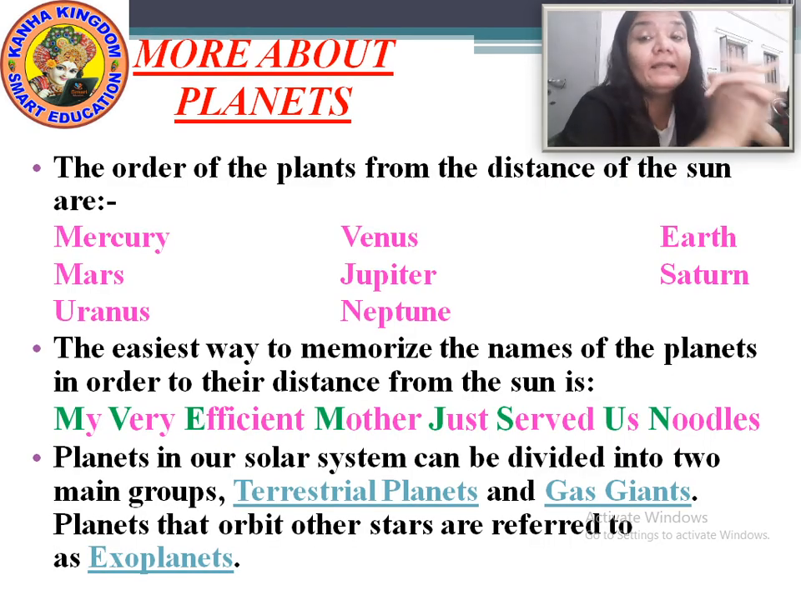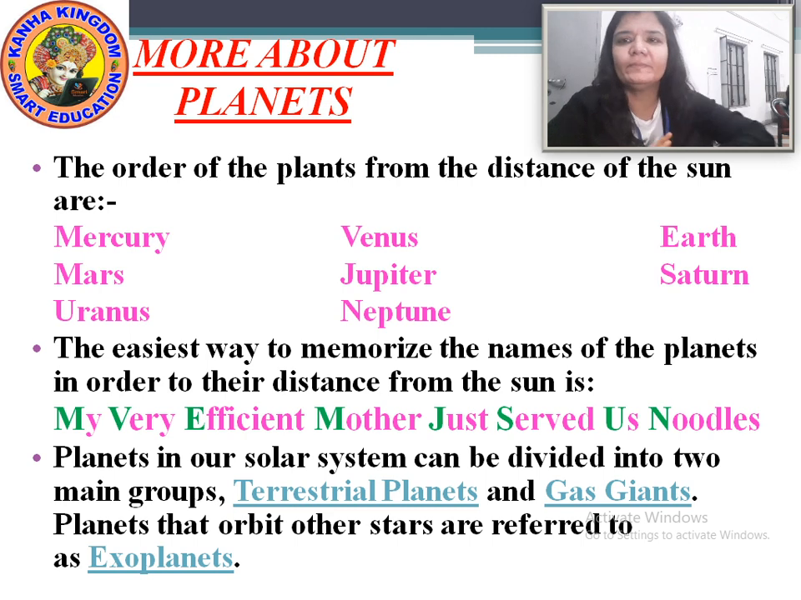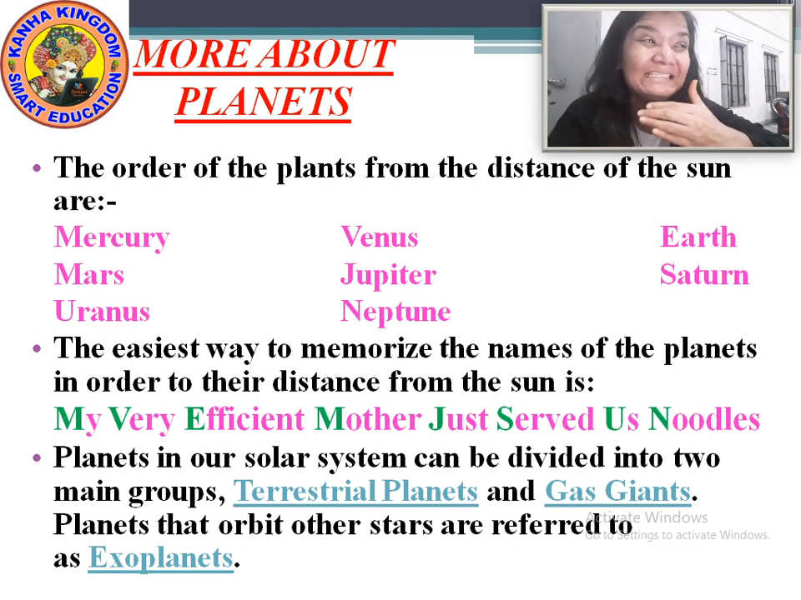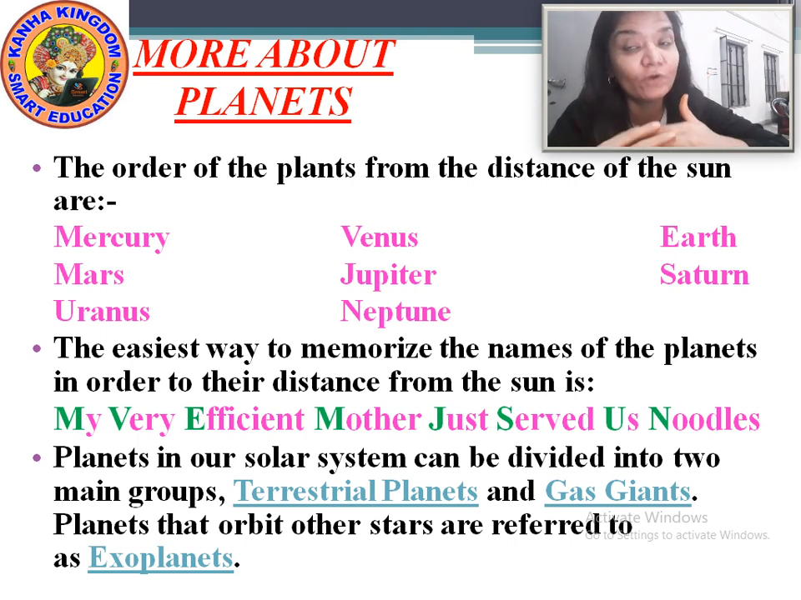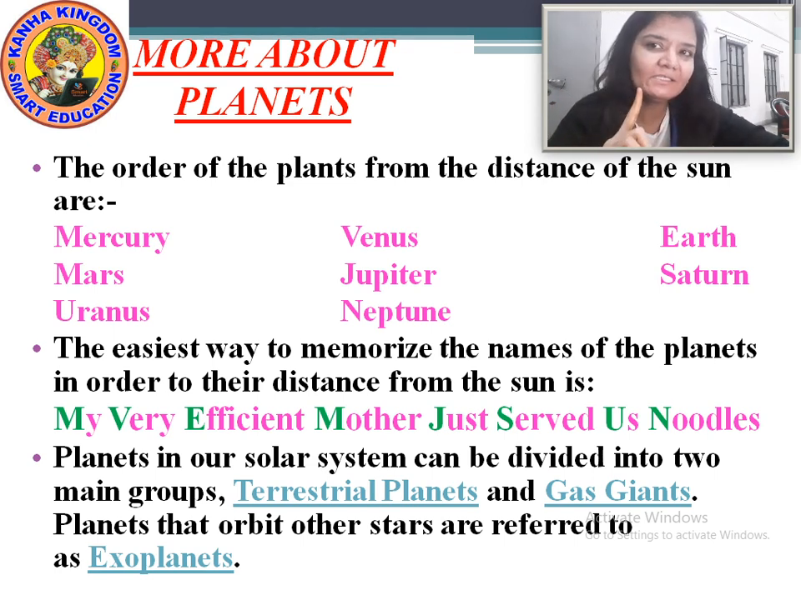Now moving to the planets. How many planets are there? 8 planets, right? But if I tell you to tell me the names of the planets as per their distance from the sun, will you be able to tell me which is the first, which is the second, which is the last? No? Okay, I'll tell you the easiest way.